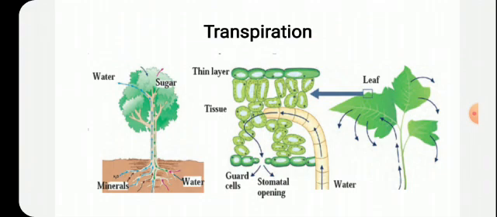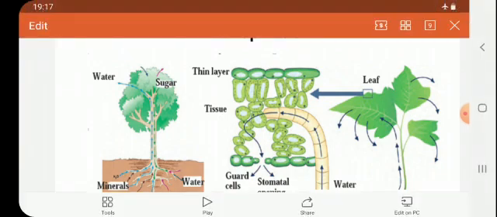Transpiration. So how is the water going out? Water is going out in the form of water vapors through the stomata of the leaves. What is stomata? In the outer layer, there is the epidermal cell.